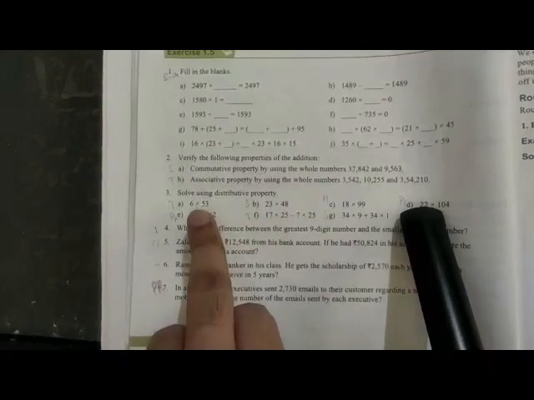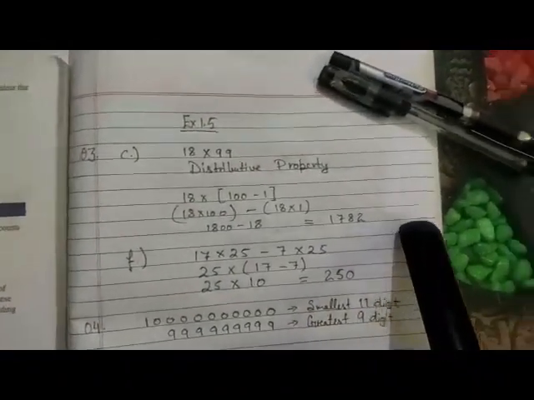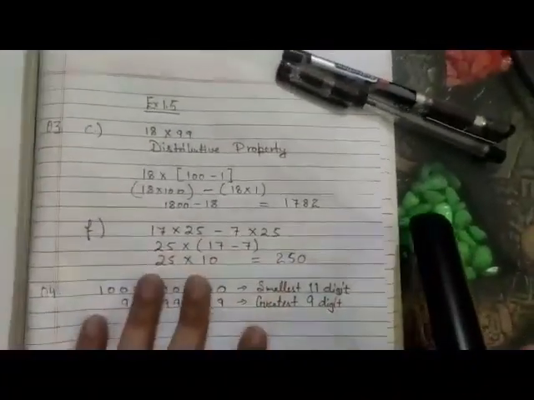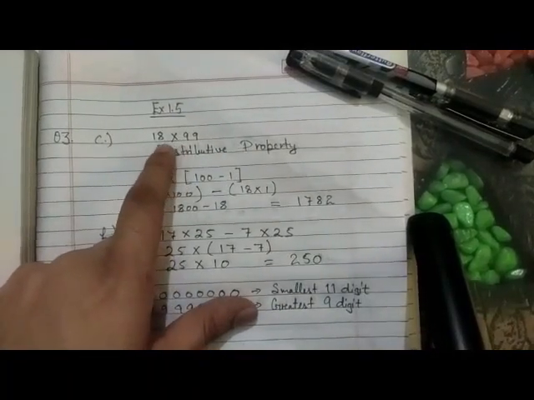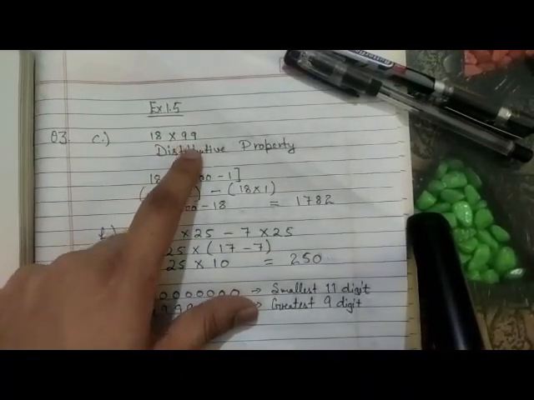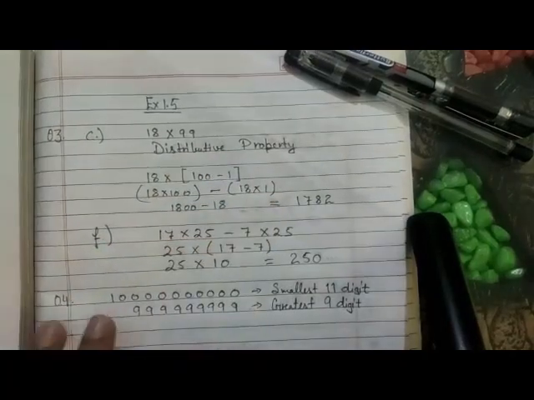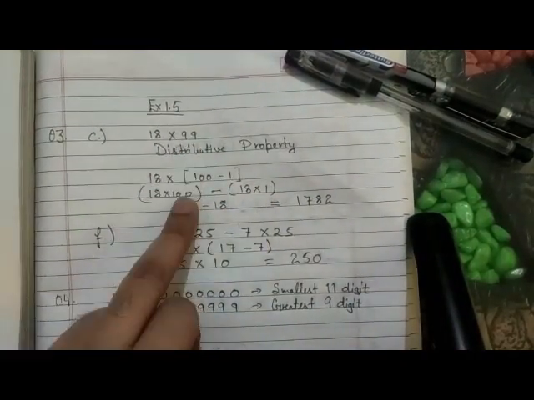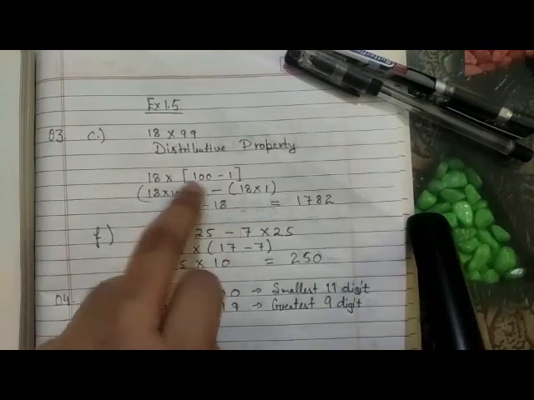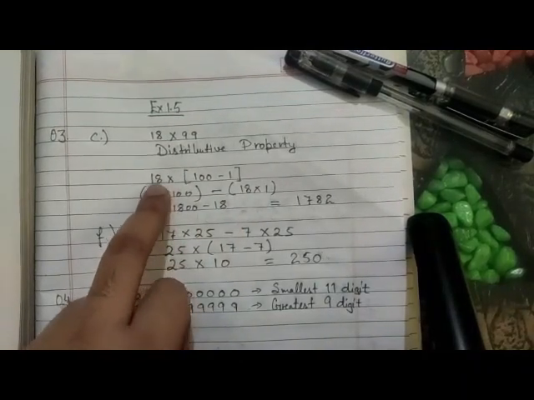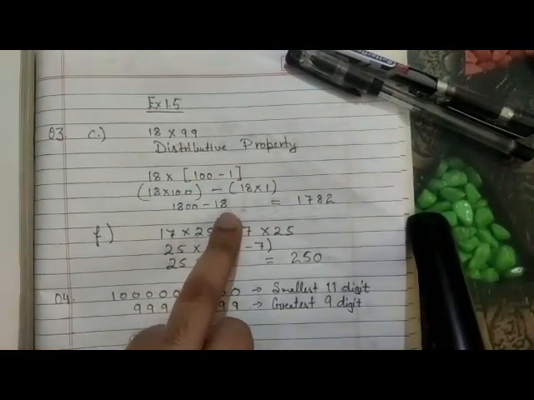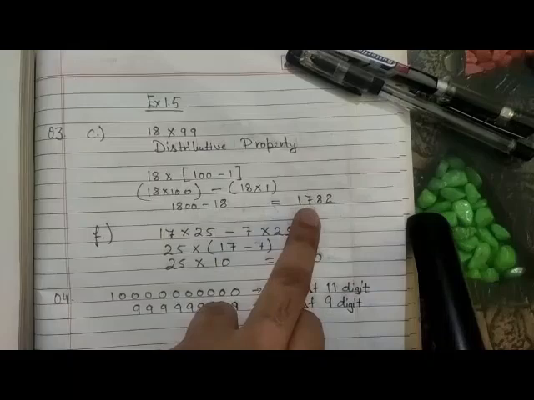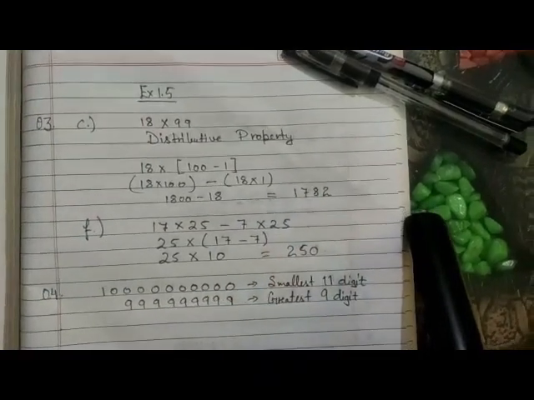Now comes question number 3, solve using distributive property. Here is an example, I have done it for you. You can clearly see it. See, take an example from here. 1818 multiplied by 99. Distributive property we will apply. So we can write 99 as 100 minus 1 and 18 outside the bracket. 18 multiplied by 100, 1800. 18 multiplied by 1, 18. You will get 1782. This is very simple.